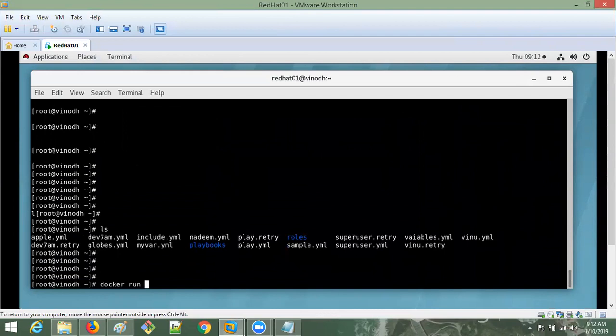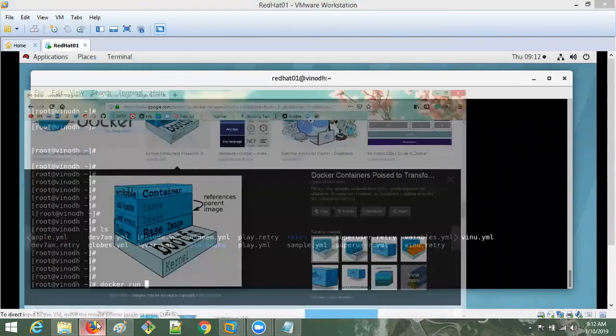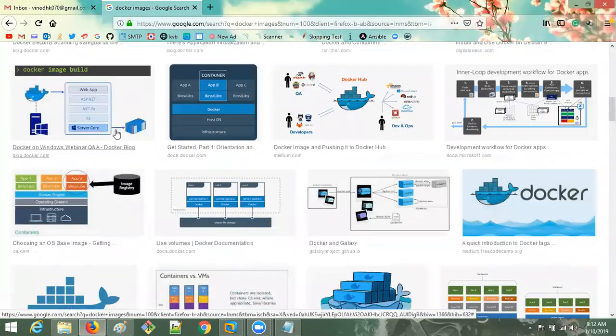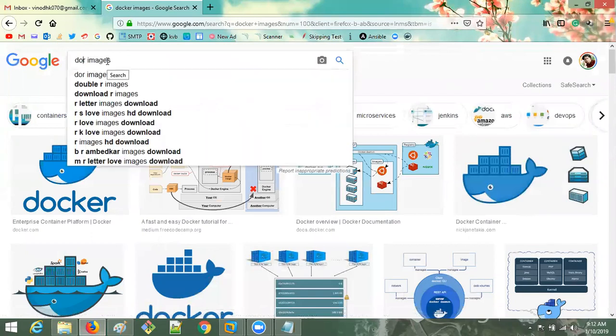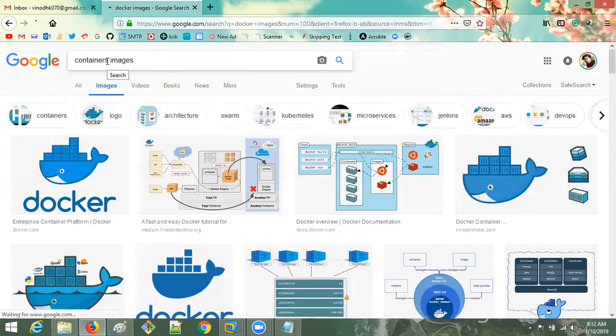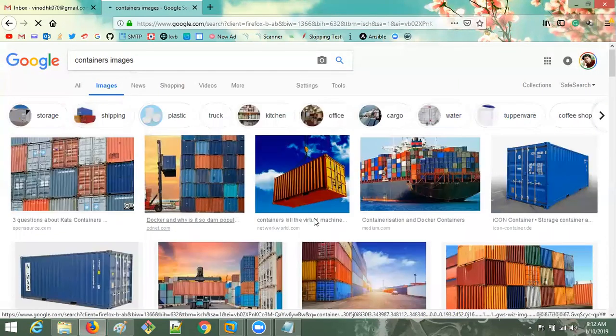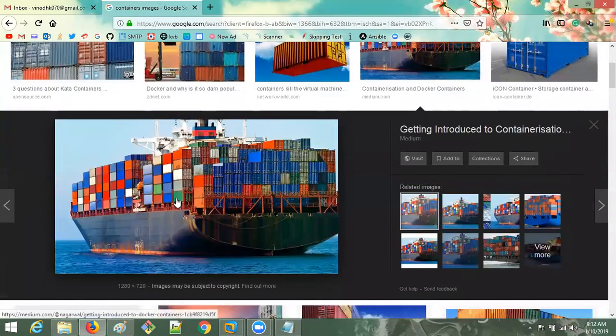How? Docker run, containers, right? Yesterday I told you what containers are. The containers will be like this only. It is shipping. Yesterday I told how to ship, different shapes will be there.